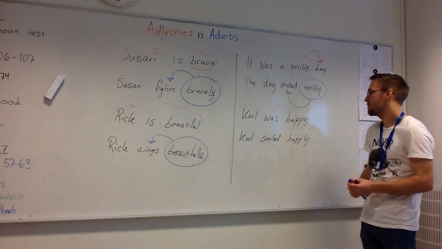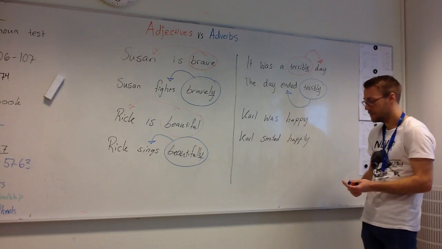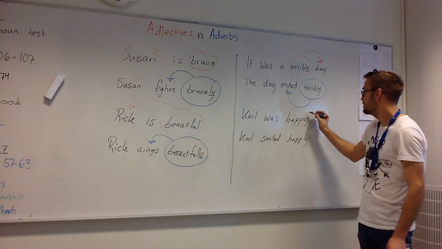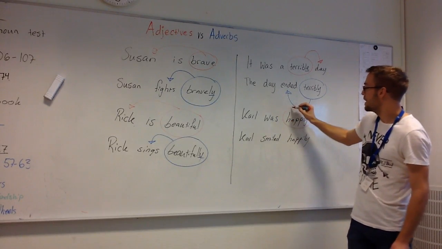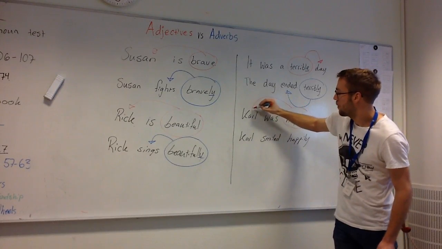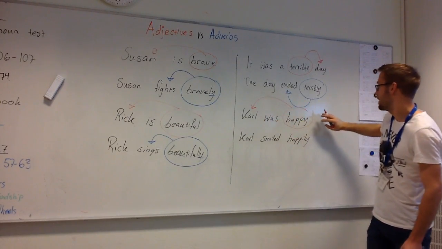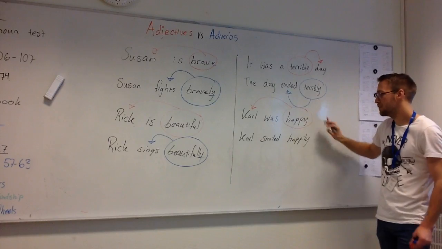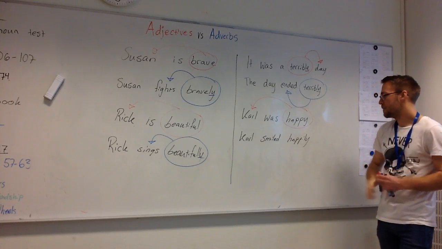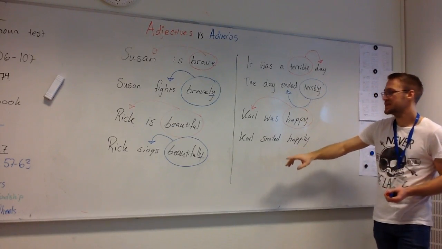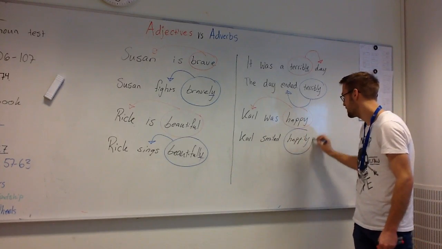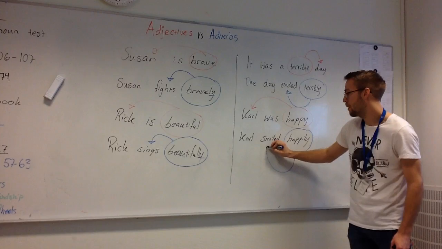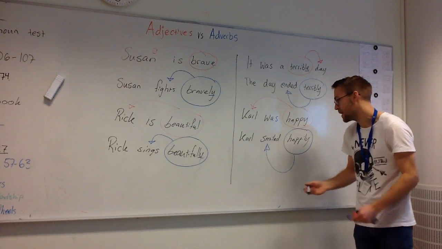Last sentence here then, Carl was happy. Happy describes something. In this instance, it describes Carl. It's an adjective, describes Carl. And then we got another example, Carl smiled happily. Happily, in this instance, describes how Carl was smiling, or how he smiled.